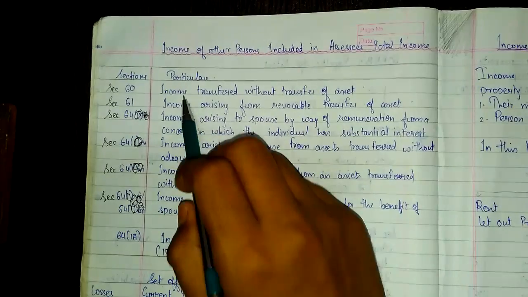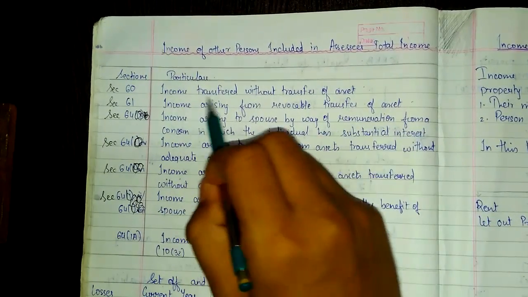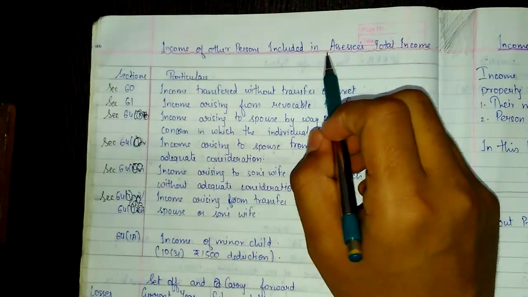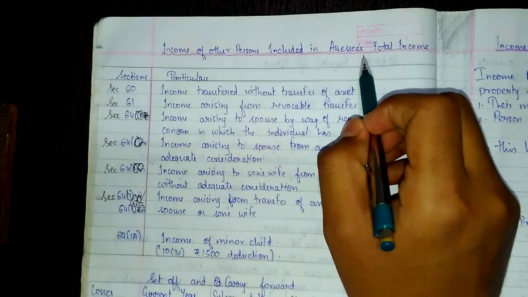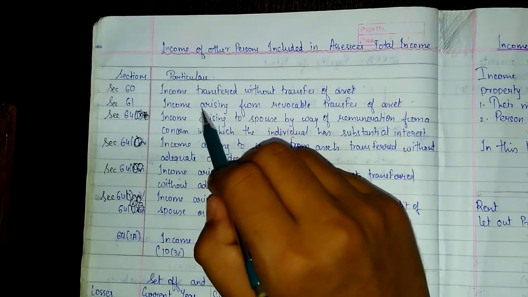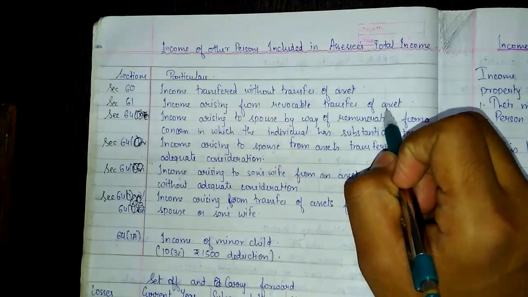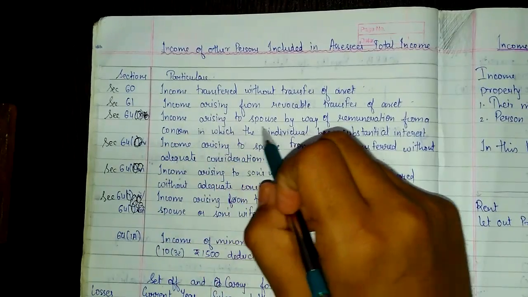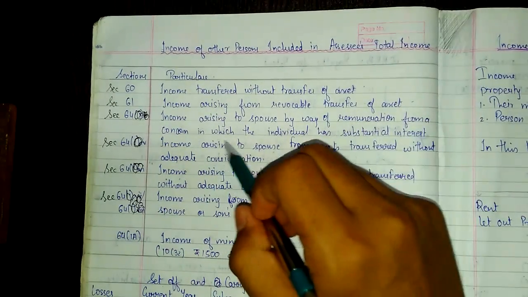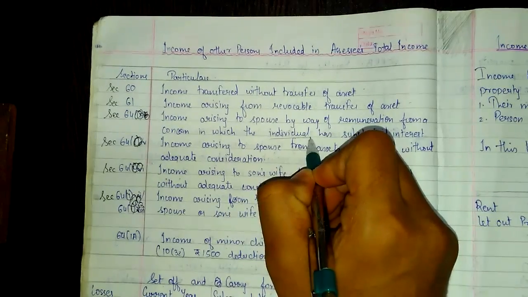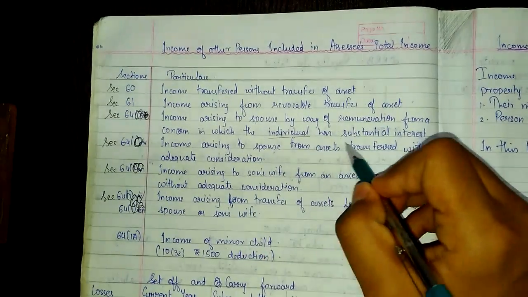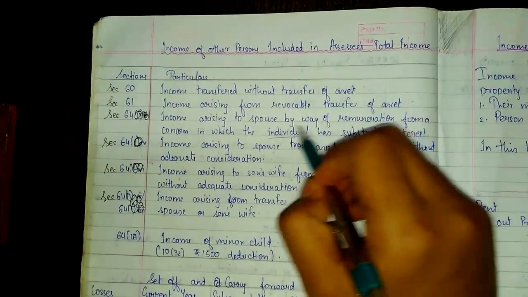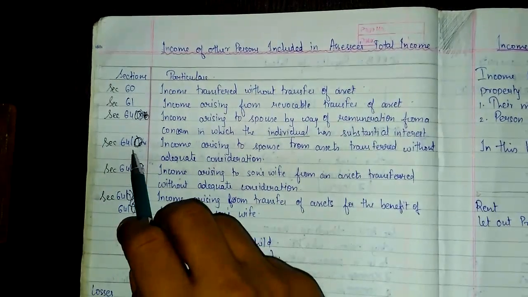Section 60, income transfer without transfer of asset. If any income is transferred without transfer of asset by the SSC to any other person, then such income will be added back into the total income of the SSC. Section 61, income arising from the revocable transfer of asset, then such income will be added back into the SSC's total income. Section 64, income arising to the spouse by way of remuneration from a concern in which the SSC, in place of individual, I want you all to write SSC, has substantial interest. Okay, has substantial interest, then the income will be added into the SSC's total income.